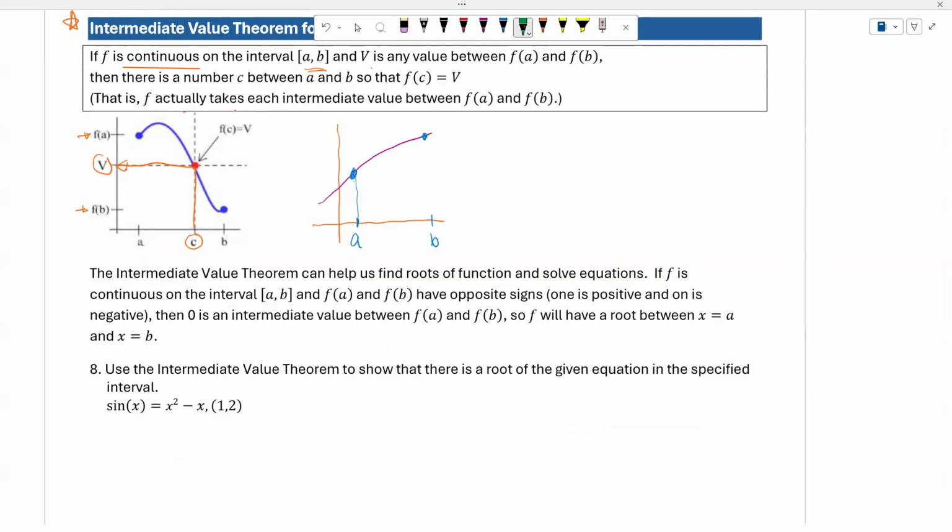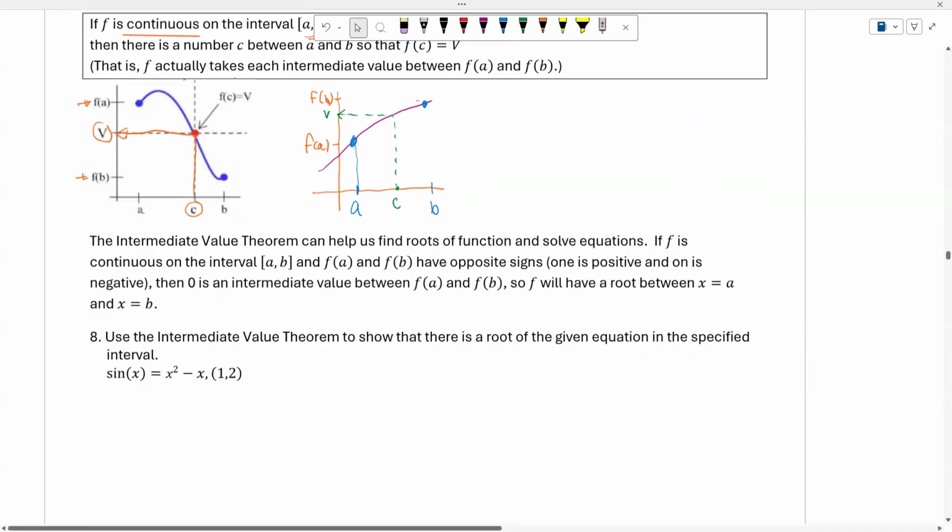And now you will see that there's a number c right here. Then you will see that the output is v, and this v is always in between f of a and f of b. Okay. You could grab different functions and try it out. Okay, it always works.